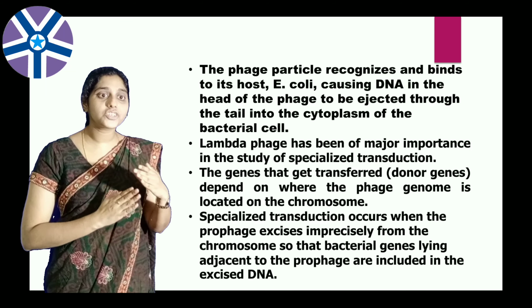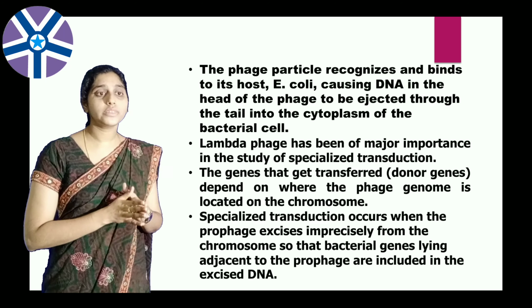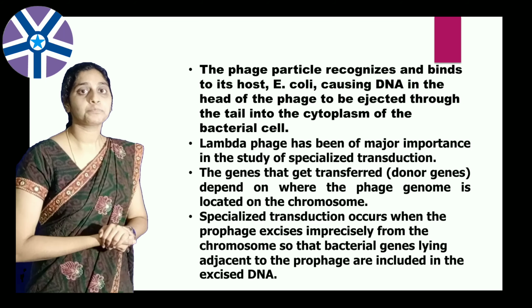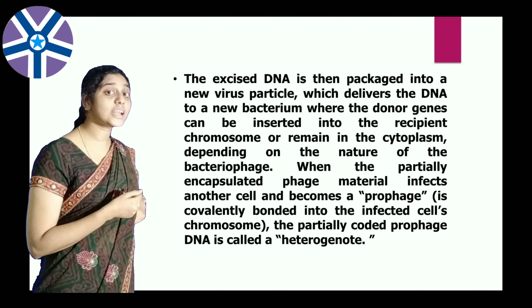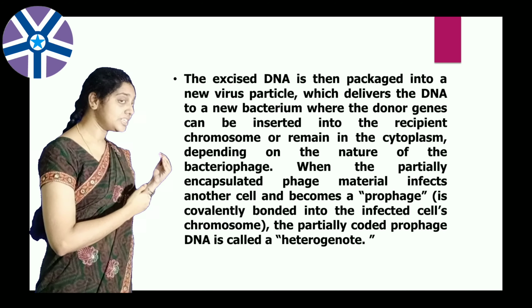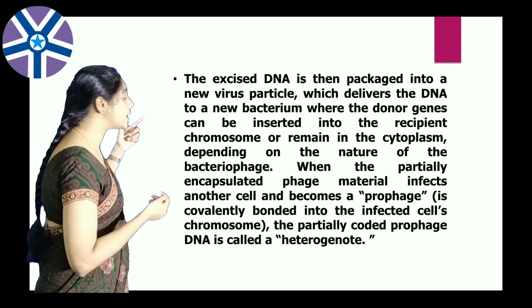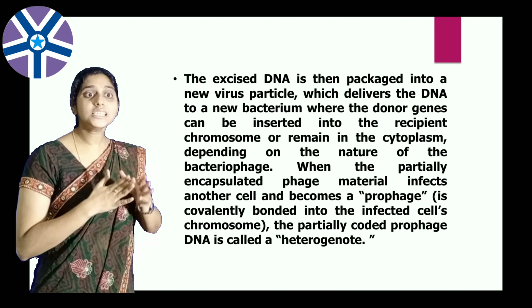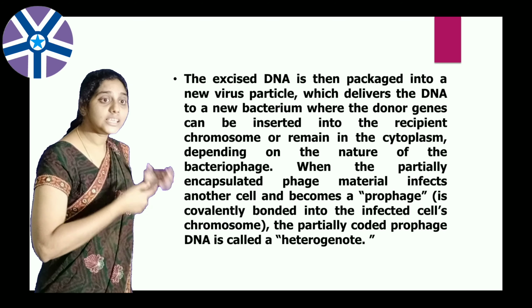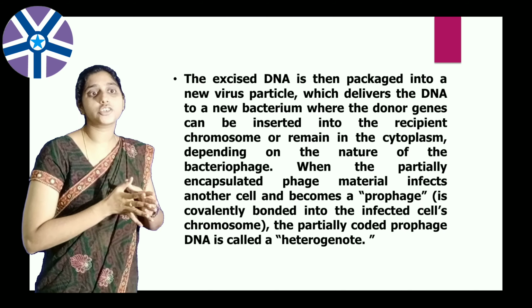Specialized transduction occurs when the prophage excises imprecisely from the chromosome, so that bacterial genes lying adjacent to the prophage are included in the excised DNA. The excised DNA is then packed into the new virus particle, which delivers the DNA into the new bacterium, where the donor genes can be inserted into the recipient genome or remain in the cytoplasm. These processes depend on the nature of the bacteriophage.